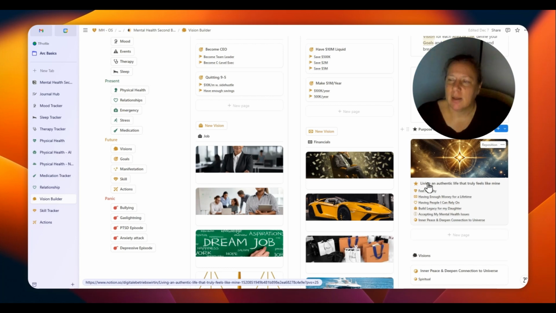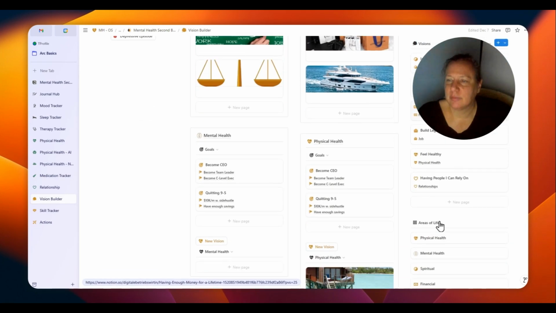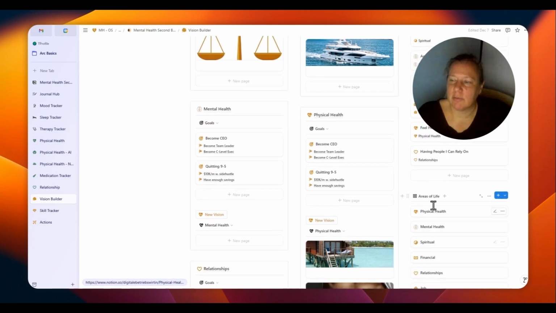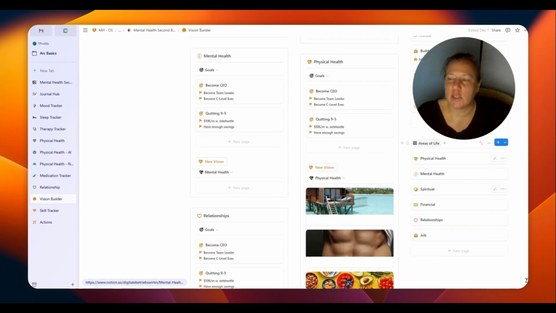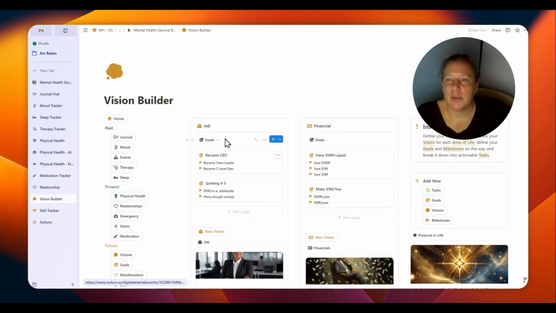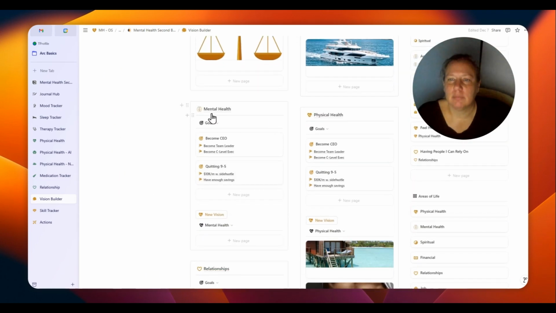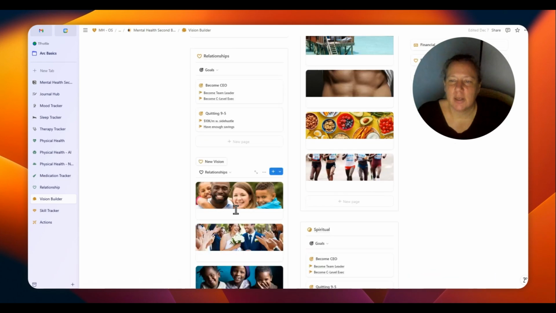And I have defined various visions that you can find here. And these are my areas of life: physical health, mental health, spirituality, financial, relationships, whatever you name it. And then you can add a new vision for financial goals, for example, new vision, mental health goals, new vision, physical health goals, new vision, and so on.